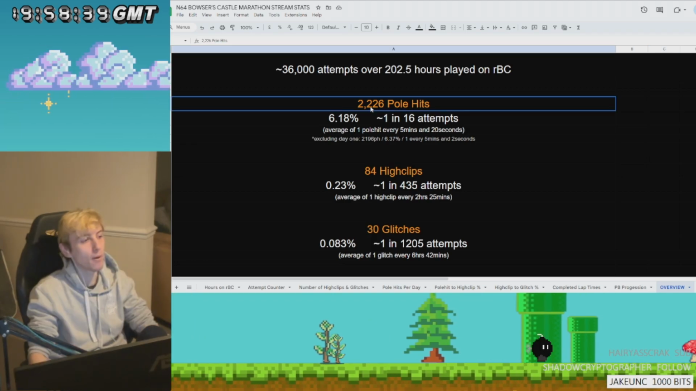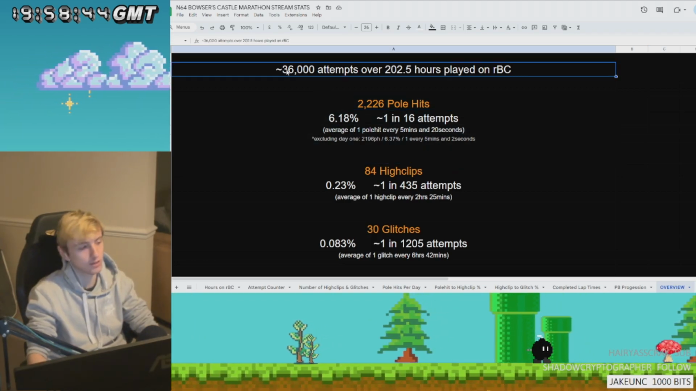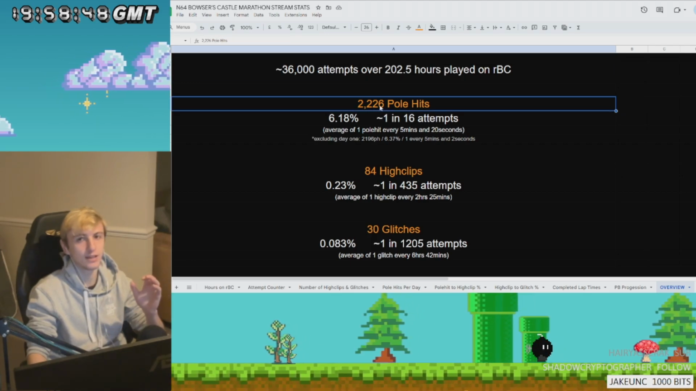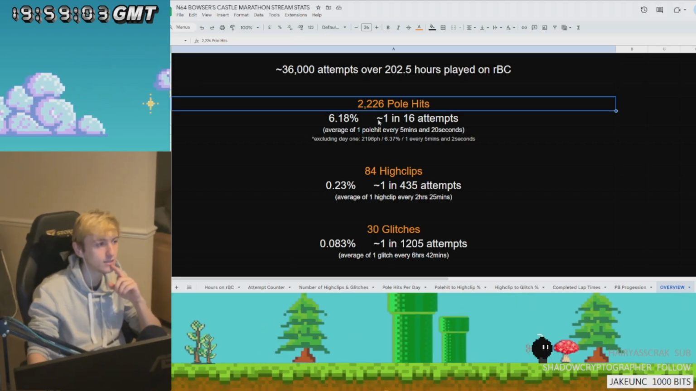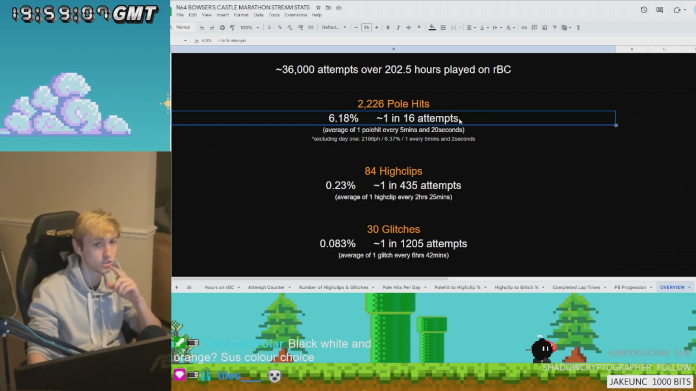That's for sure. Pole hits. Out of over 36,000 attempts, I had 2,226 pole hits in the marathon. That means 1 in every 16 attempts got a pole hit, which is kind of mental.